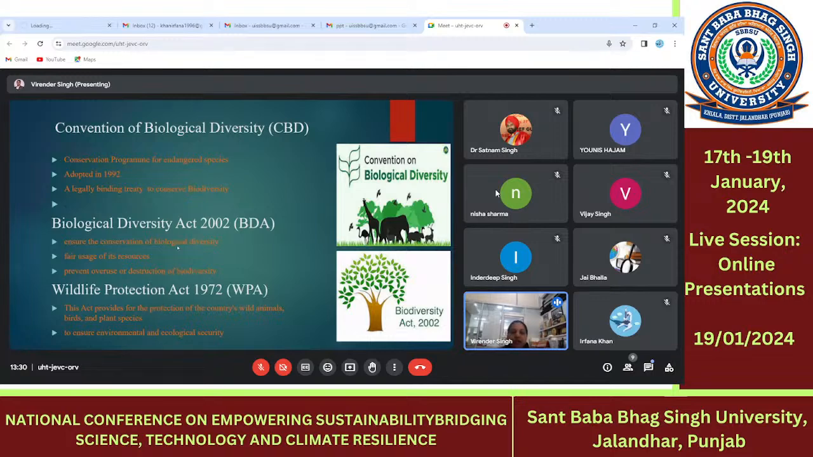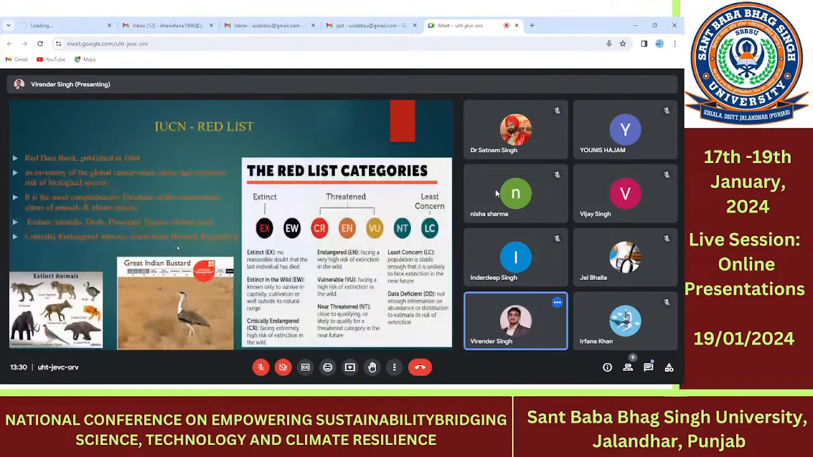And the second one is the Biological Diversity Act, which was implemented in 2002 to ensure the conservation of biological diversity and the fair use of its resources, and it also prevents over exploitation of the biodiversity. And the Wildlife Protection Act, which was implemented in 1972 to protect the wild animals like flora and fauna that exist in a particular ecosystem or in the wildlife ecosystem, and it ensures the environmental and ecological security.